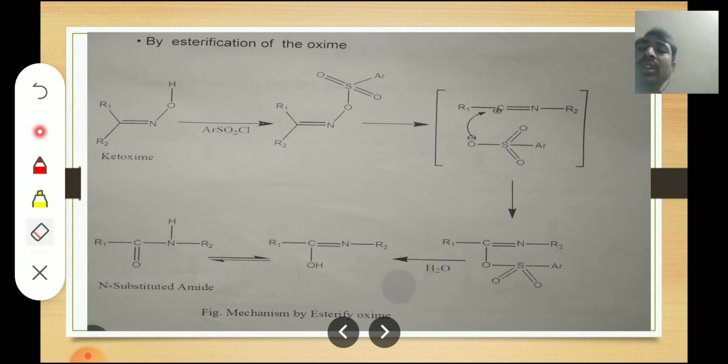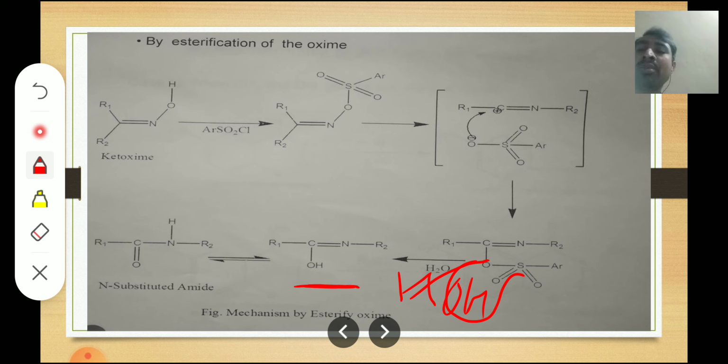Then we will get a proper idea. There will be the breakdown of this ester, the OH goes to the acid form, and aryl sulfonic acid will form, and the proton from the water molecule will transfer to this oxygen, and there will be the formation of such a moiety.